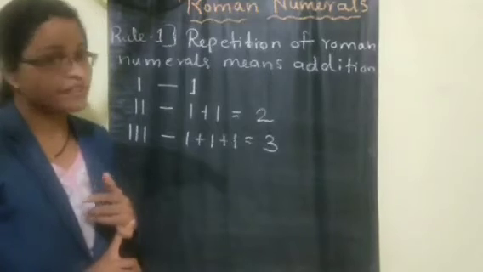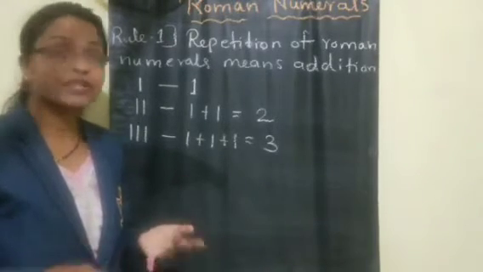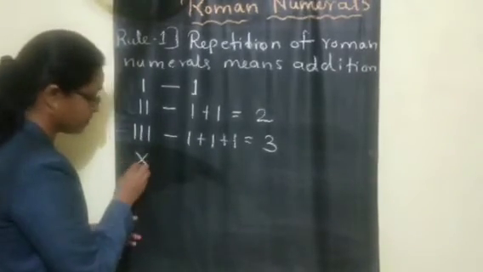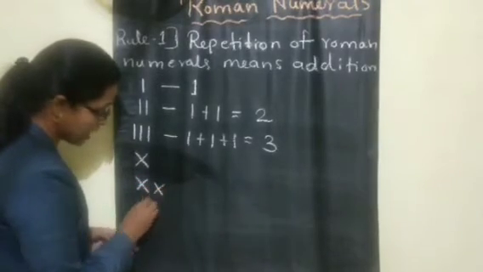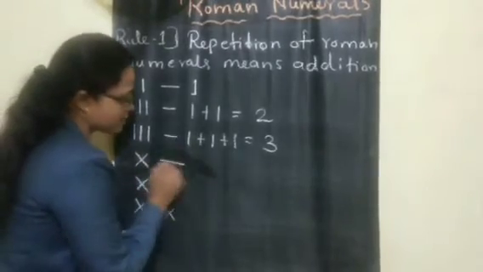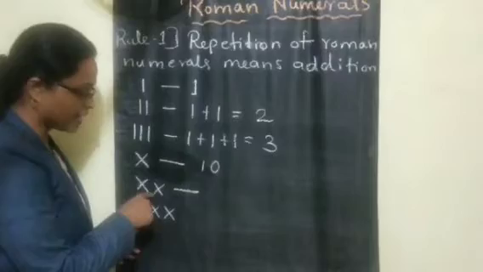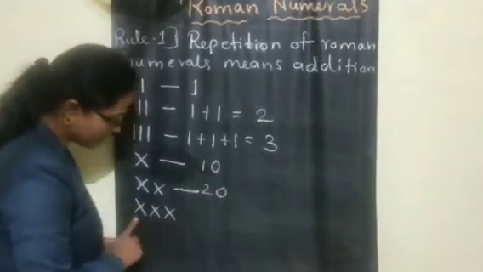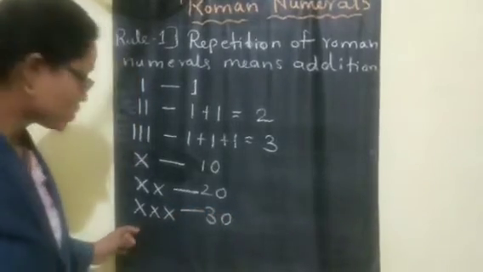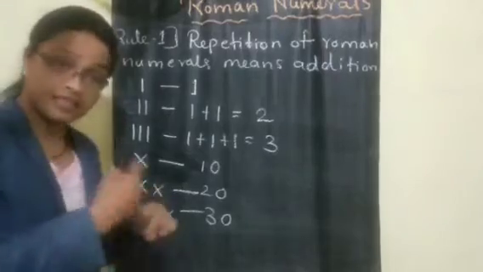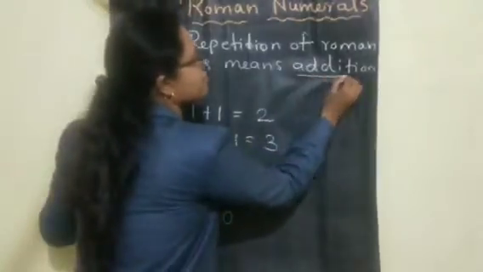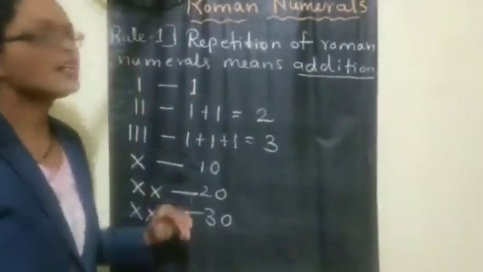V symbol stands for 5, but we cannot repeat it according to the remember point. Then comes X. X also, children, we can repeat 1 time, 2 times and 3 times. After that we cannot repeat. X stands for 10, 10 plus 10, 20, 20 plus 10, 30. Understood? So when we repeat the similar symbol, that means addition. Repetition of any symbol is called addition. This is rule number 1.